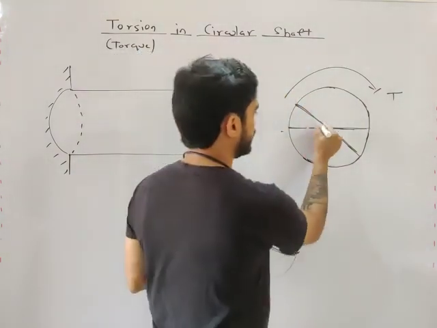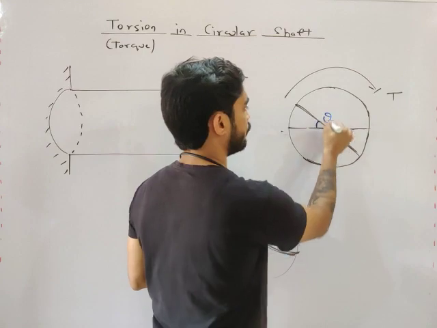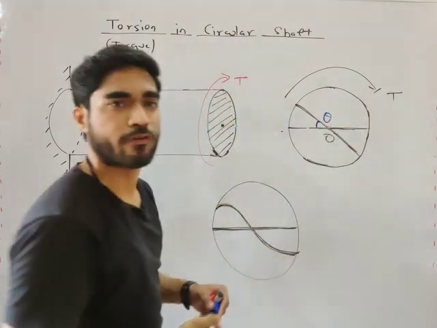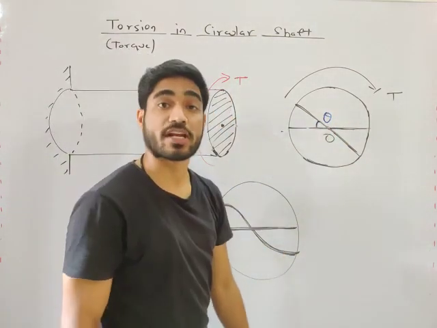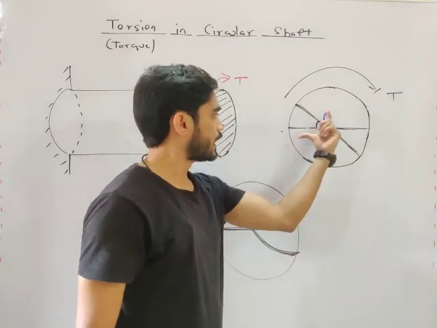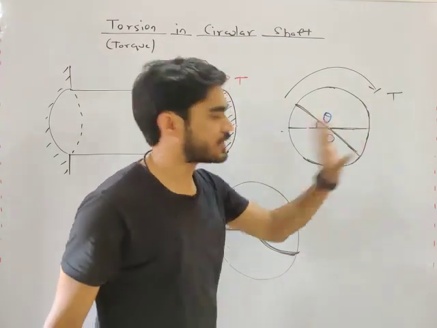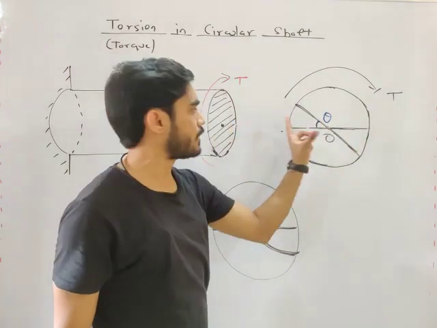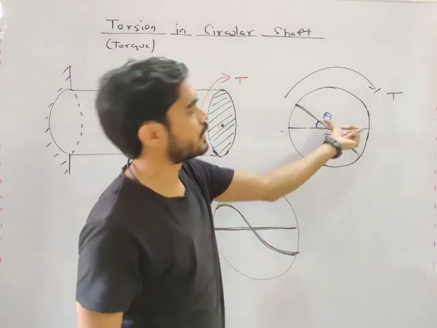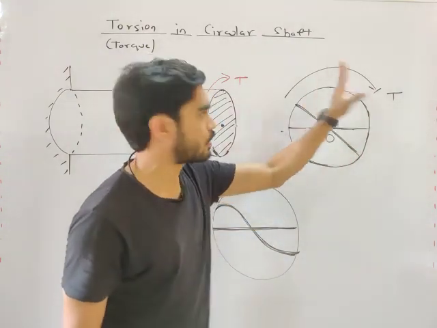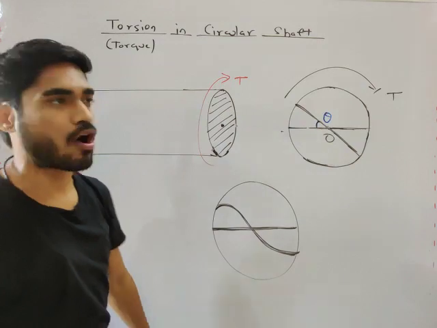Now this is the angle of deformation. This theta is known as the angle of twist. It is the angle by which the diameter is distorted or twisted.